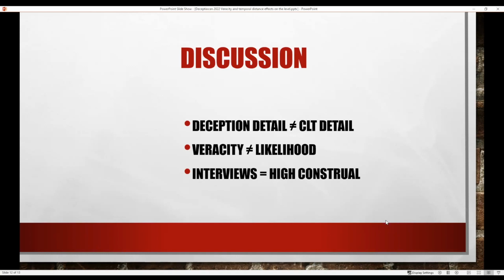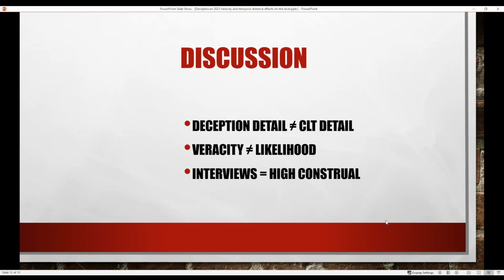The other option may be simply that veracity and likelihood don't actually match. When we started thinking that lies are almost by definition of low likelihood, that might just not be true. Specifically, it might be the case that asking people to engage in these lies, going through the interview, trying to deceive the interviewer, actually drives the construal level to change. Going through the process of creating the lie might make it become closer to you and might change its construal level.